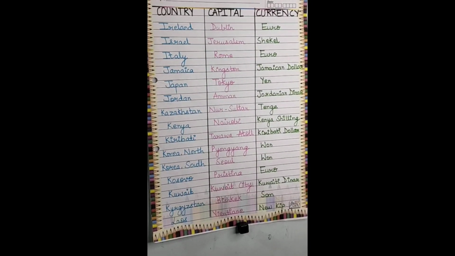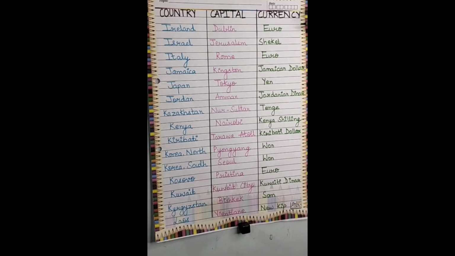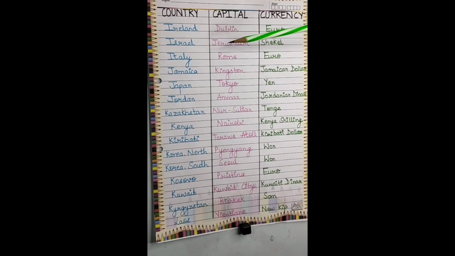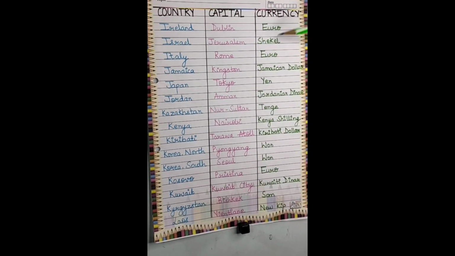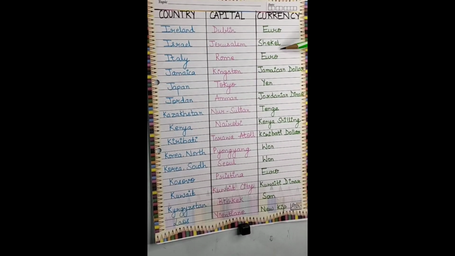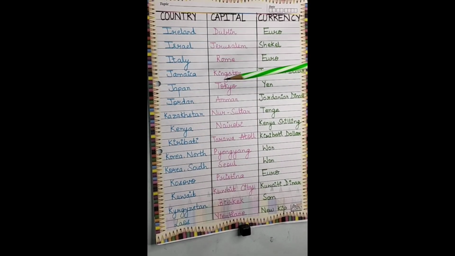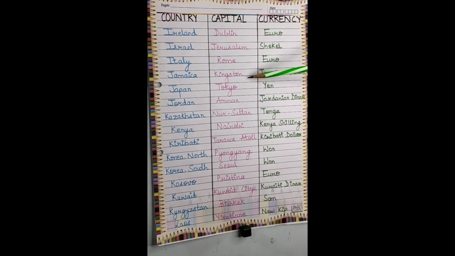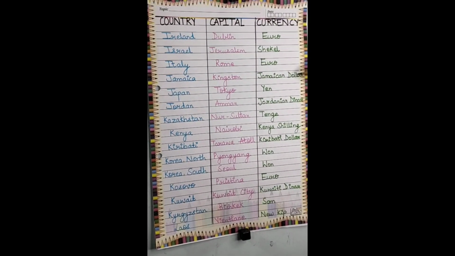Next is Ireland. The capital is Dublin, and the currency is euro. Next is Israel. The capital is Jerusalem, and the currency is shekel. Next is Italy. The capital is Rome, and the currency is euro. Next is Jamaica. The capital is Kingston, and the currency is Jamaican dollar.